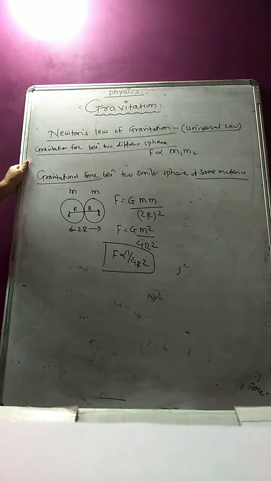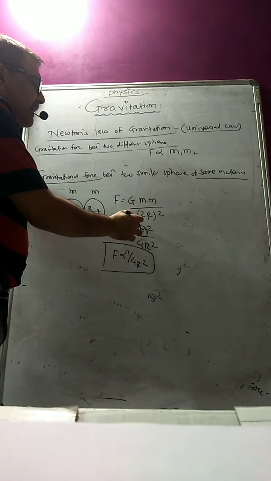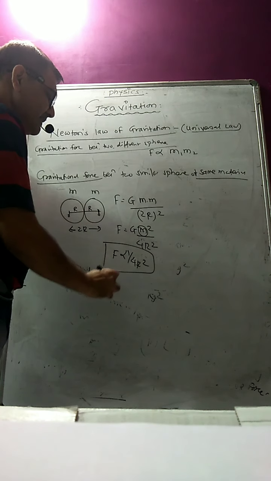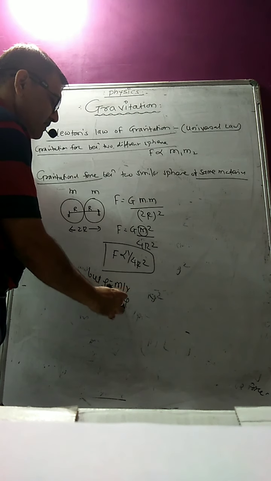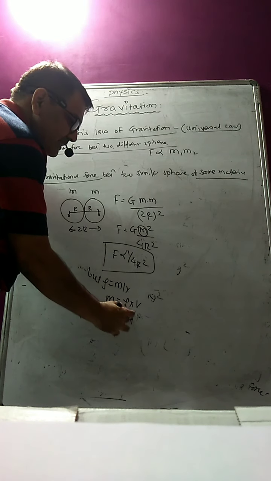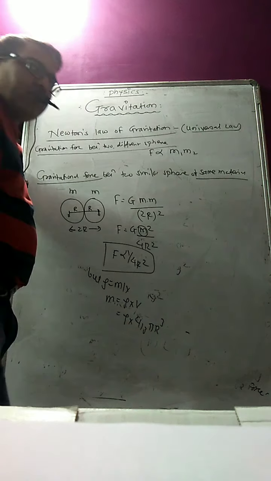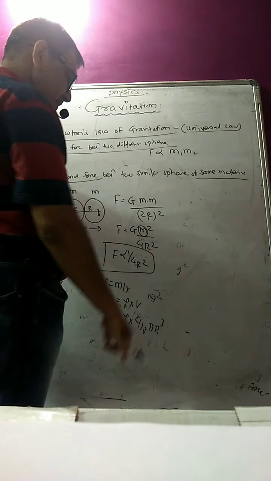And if that material is the same, then we can write it in terms of density. But density is equal to mass upon volume. So mass is equal to density into volume. So that is equal to density into 4 by 3 pi r cube, the volume of the sphere. Because these are two similar spheres.